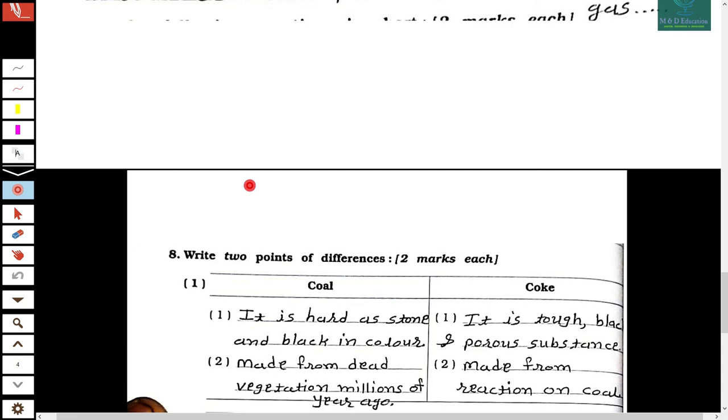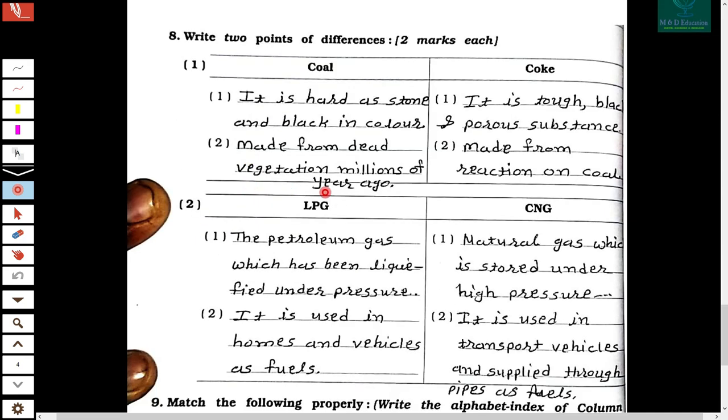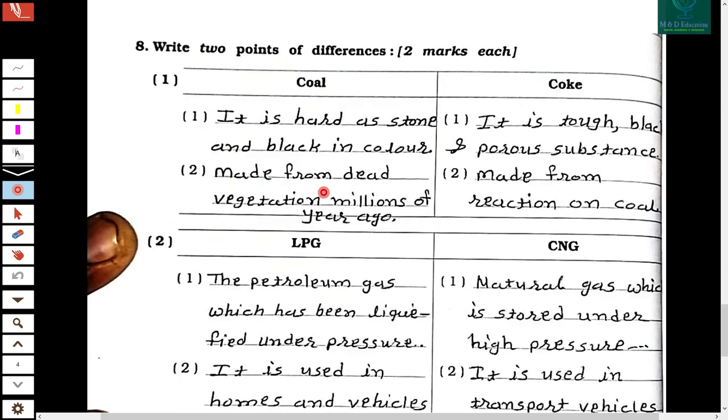Okay. Now question number 8, differences. Now the first difference is coal and coke. Okay, so in coal, the first point is it is hard as a stone and black in color, and the second point is it is made from dead vegetation millions of years ago. Okay, and coke, the first point is it is tough, black and a porous substance. Now the second point is it is made from a reaction on coal.